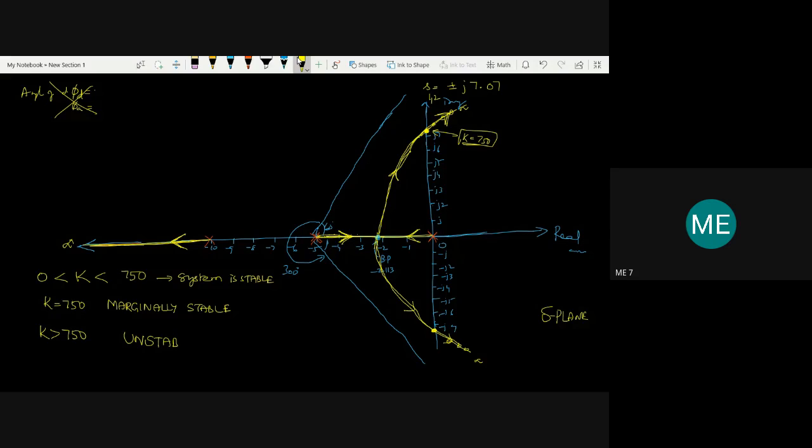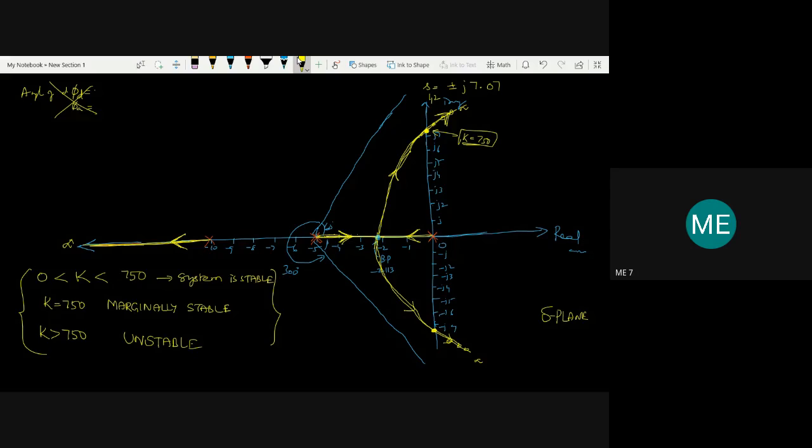So this is how we can say for which value of k. As I told, the root locus is nothing but we are going to vary the value of k, the system gain, from 0 to infinity, and we are looking at the pole movement and plotting it in the s plane. That is what the root locus is.